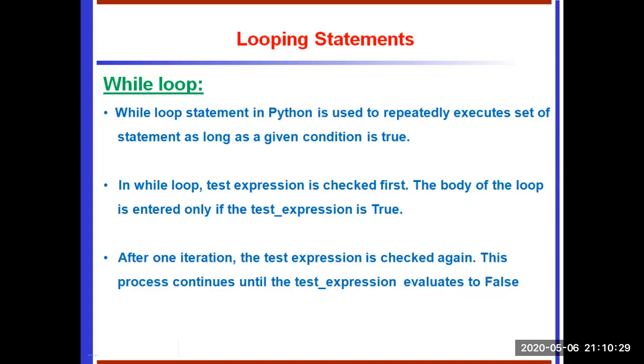So here we see the difference between for and while loops. Both the for loop and while loop are used for repeating a section of code or block of code. But unlike a for loop, the while loop will not run n times. It runs until the defined test condition is met. If the test condition is false, it comes out of the loop. That's the difference. We will see the syntax, flowchart, and example in the next slide.